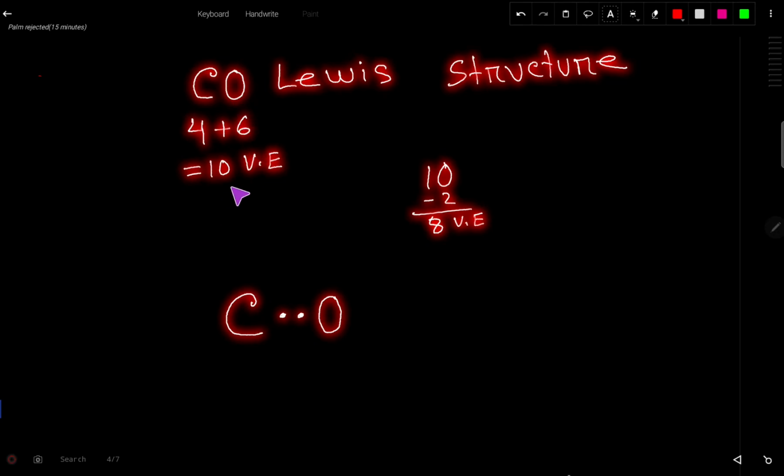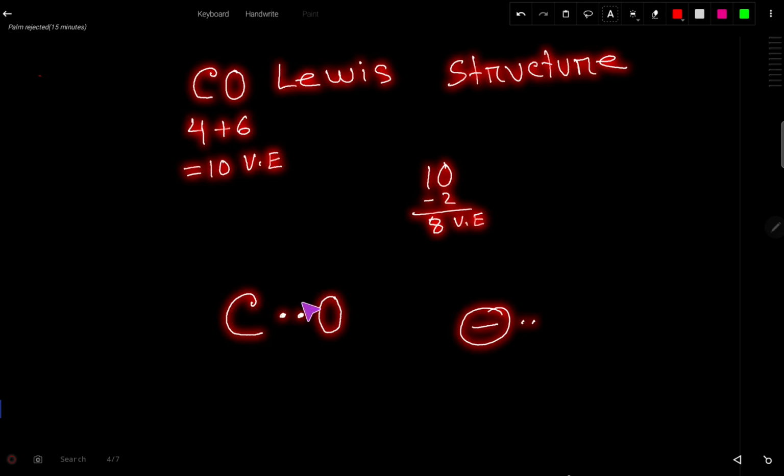These 10 valence electrons have two tasks at the same time. First, they will connect these two atoms, then they will satisfy the octet for both atoms. So let us connect both atoms by two dots, or a single bond. Two dots mean one single bond, right? Now we need to identify the central atom. Here the central atom is carbon because its electronegativity is less than oxygen.